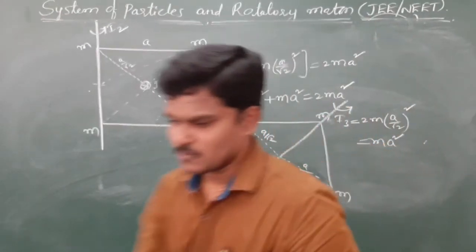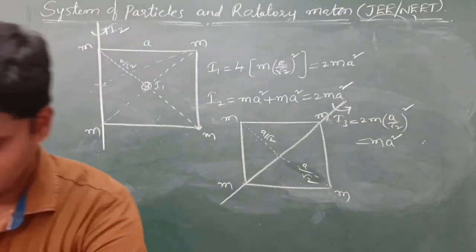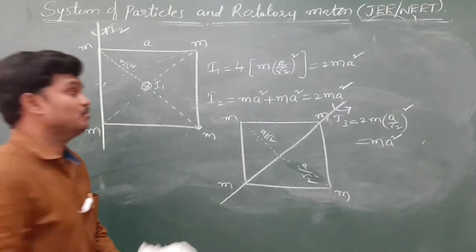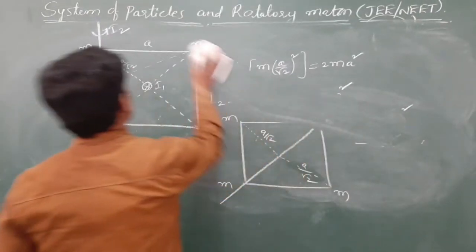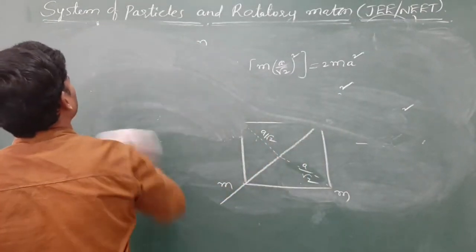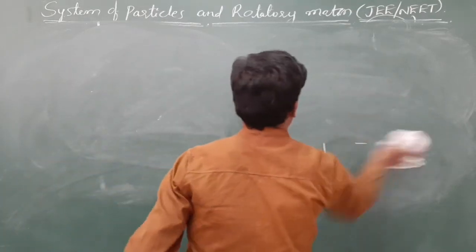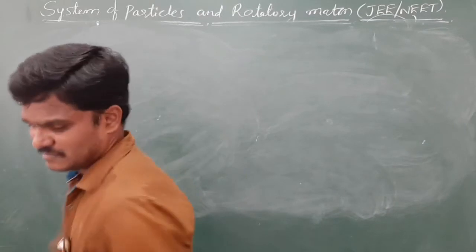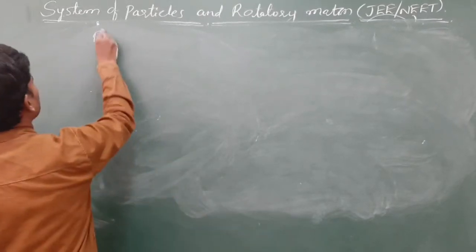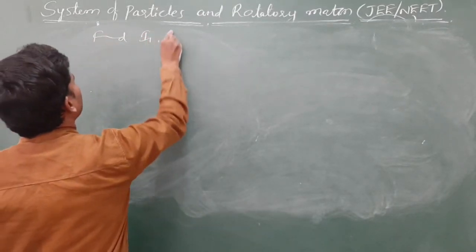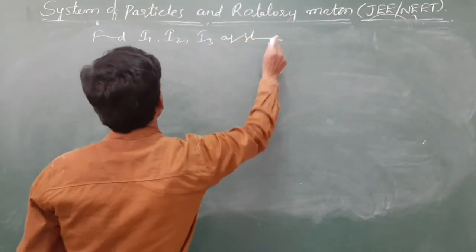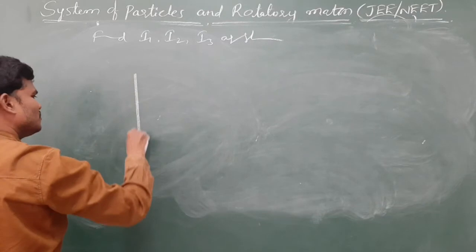See, next one good question. They given a cube. See, the question is, find I1, I2, I3 as shown. And here the question is like this.